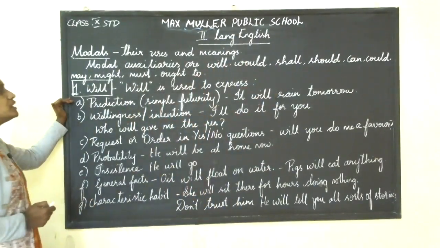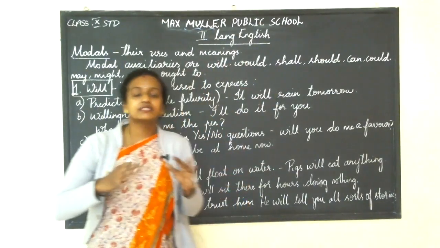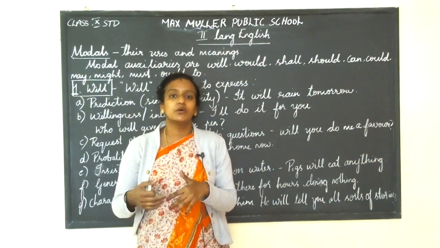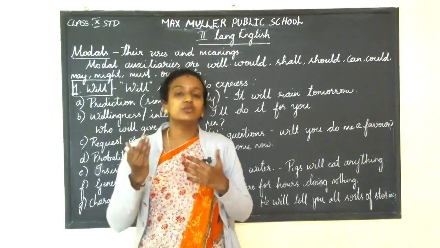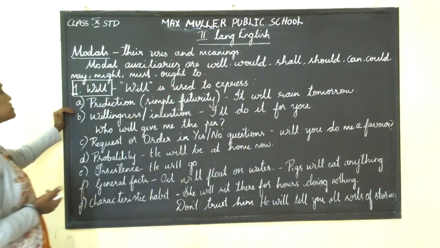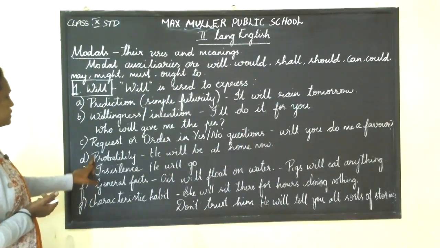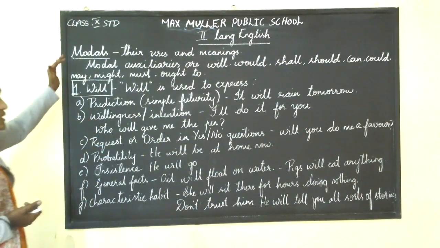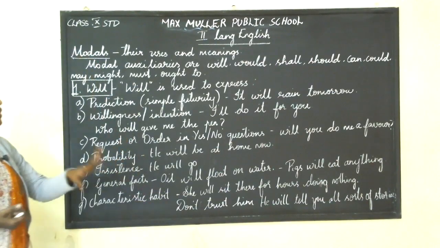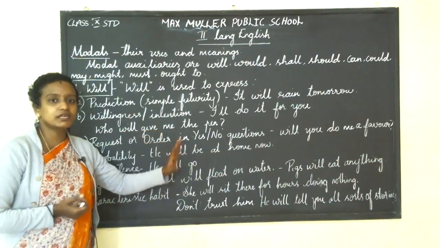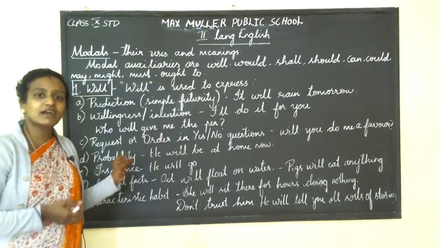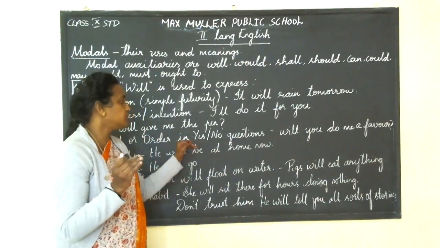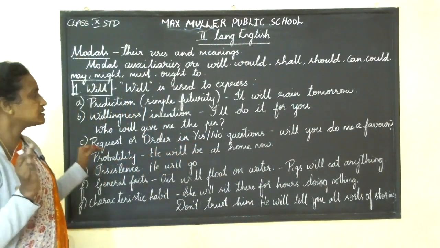What is will? Will is used to express a kind of feeling, or a kind of permission you are requesting, something which you are expressing through the word will. There are 1, 2, 3, 4, 5, 6, 7 instances where you can use will. Write everything particularly, without any reduction. Don't cut short here. This is your grammar notes. You have to write it properly in your classwork, as the last 10 pages will be your grammar. Got it? Is that clear?